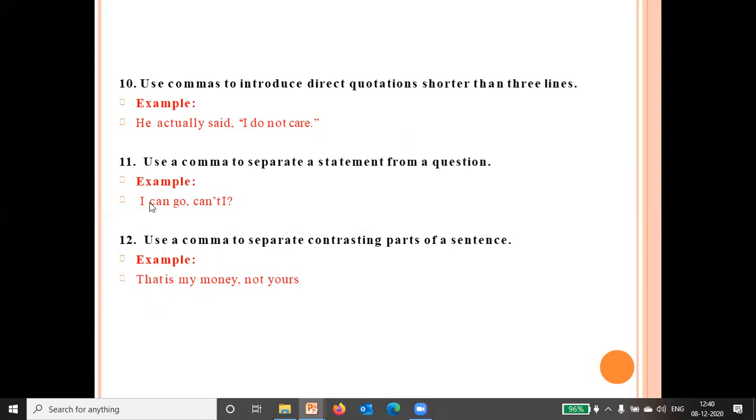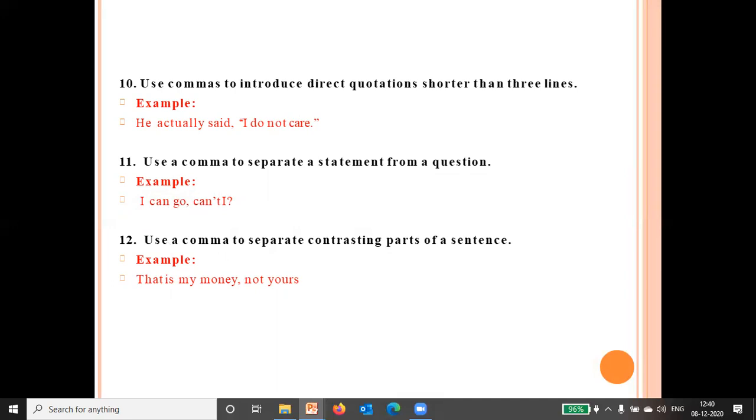Use a comma to separate a statement from a question. Now, when a sentence has two parts, this is a full sentence but it has two different parts. First is a statement and second is a question. So we can put a comma between the two. I can go, this is a statement, and this is a questioning part: can't I?